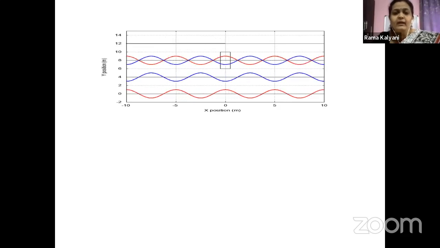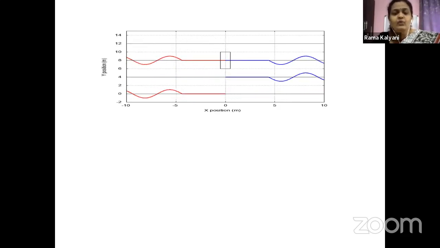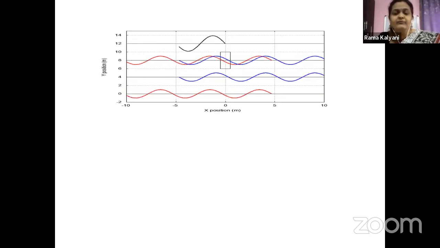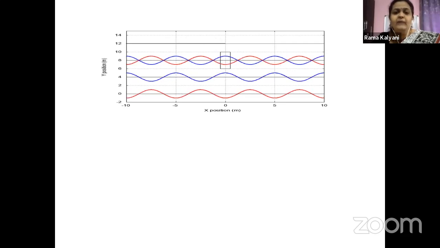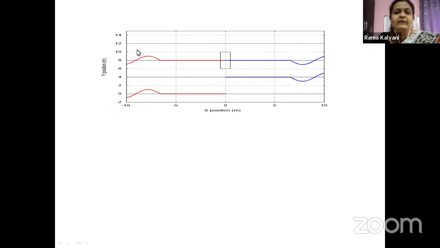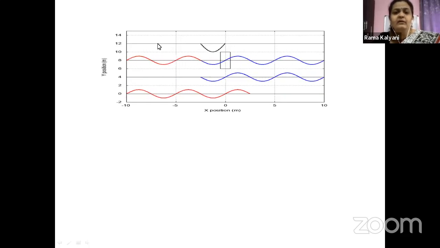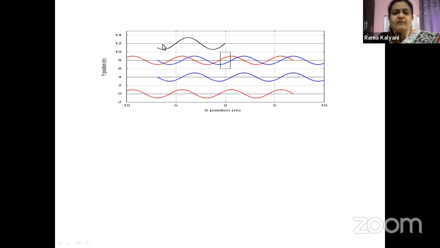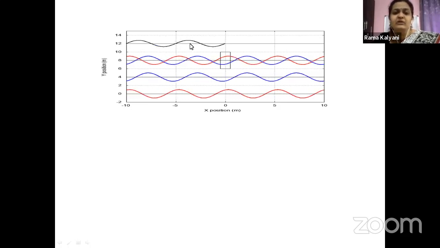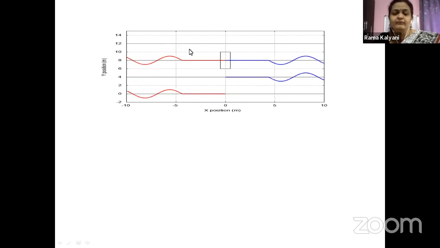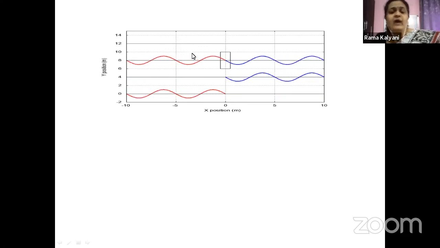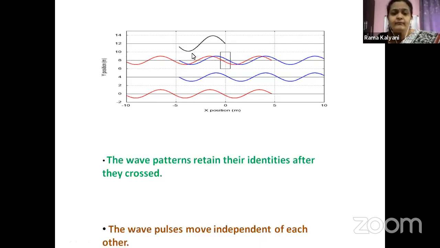And when the red colored wave and the blue colored wave are out of phase, how is it? Observe the crest and the trough. When the crest of the red wave and the trough of the blue wave are perfectly coinciding with each other, at that time we are seeing that the black colored line is going flat. The black colored line is going flat when the crest of one wave and the trough of the other wave are coinciding, which means the two waves are totally out of phase with each other. Clear, children?